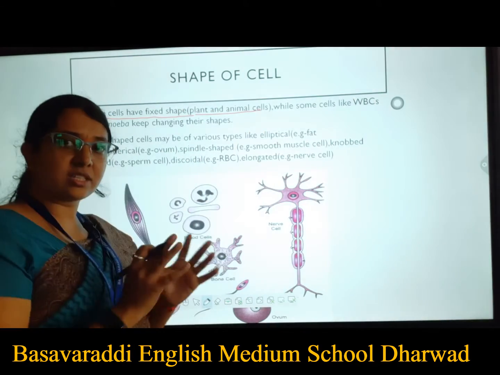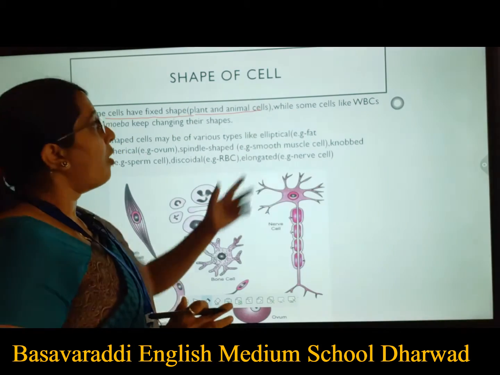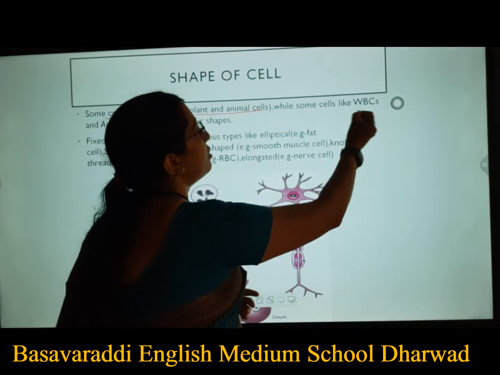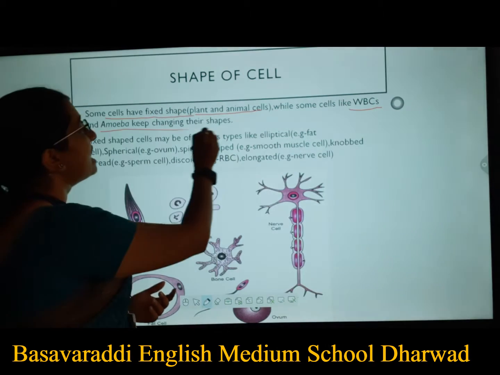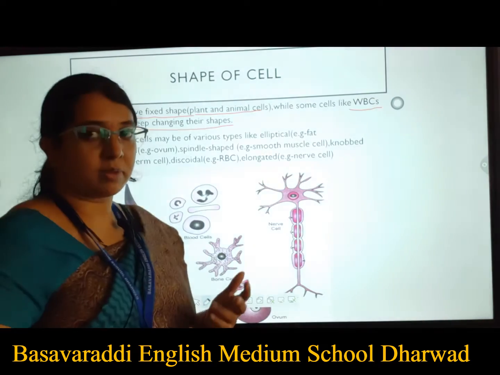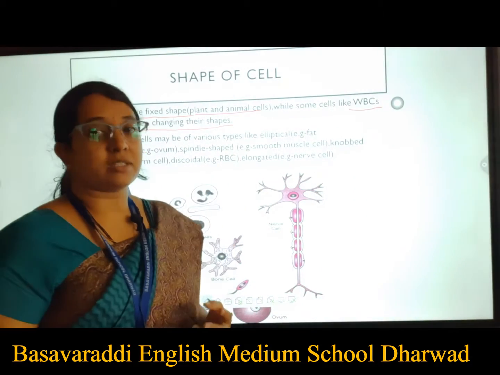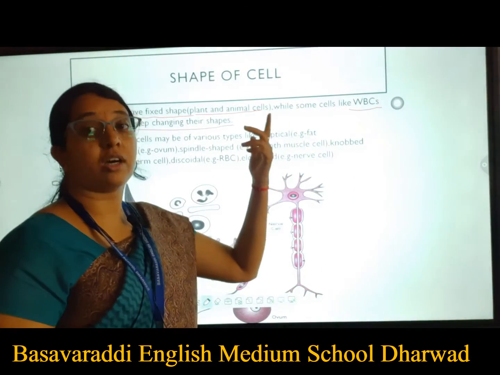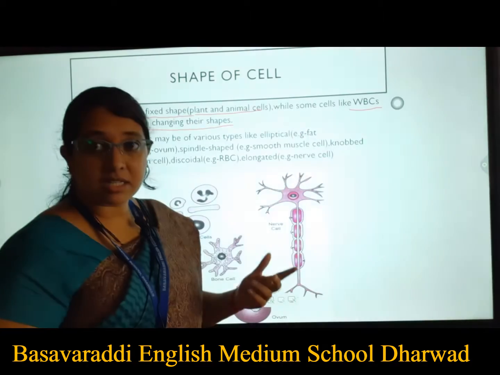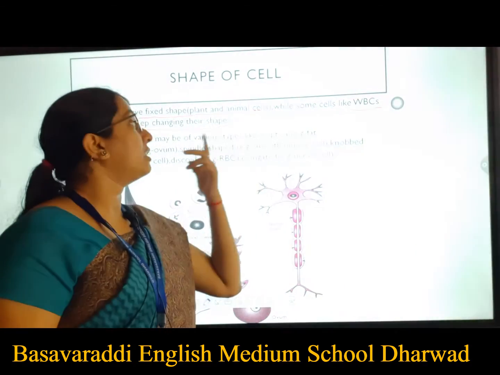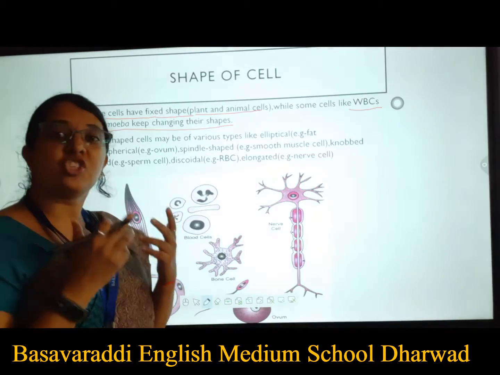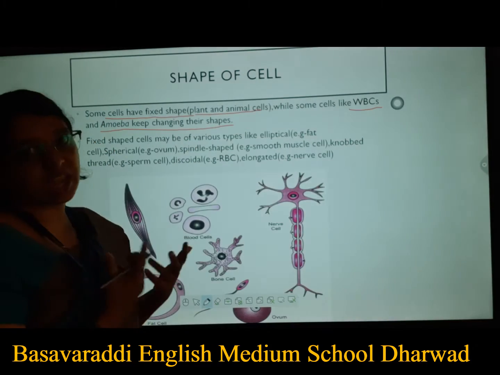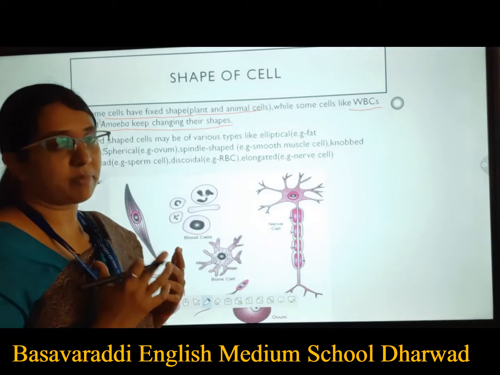While some cells like WBCs, that is white blood cells, and amoeba keep on changing their shape. So these are the two exceptions. In case of animals, we have white blood cells, and we have amoeba. They keep on changing their shapes. They don't have a fixed shape as such.